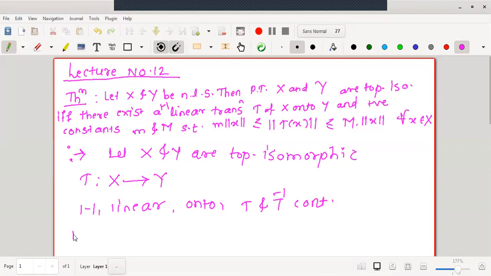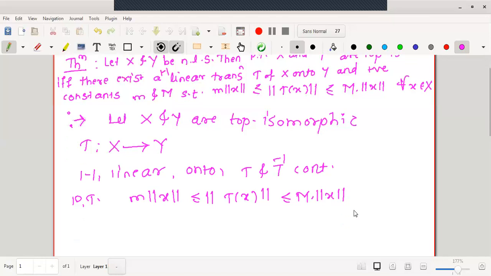Now what to prove? We want to prove that m norm of x is less than or equal to norm of T of x, which is less than or equal to capital M into norm of x. Now look at the conditions. The mapping is one-one, linear, onto, that is fine, but as the mapping is continuous and its inverse is also continuous, what is this giving us?